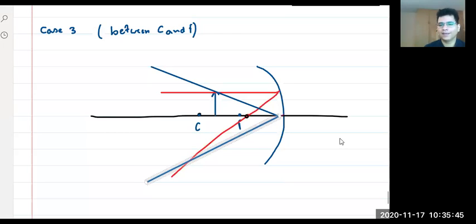Now, think about it. If you draw the image, where do you think you're finding the image? Is the image here? Yes or no? If you draw neatly, you will get the image over here.